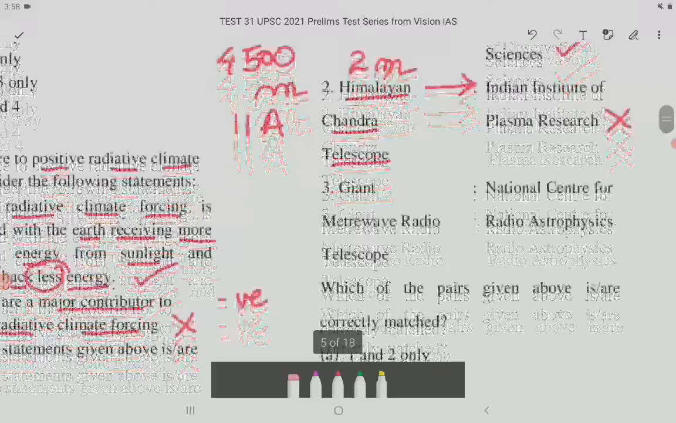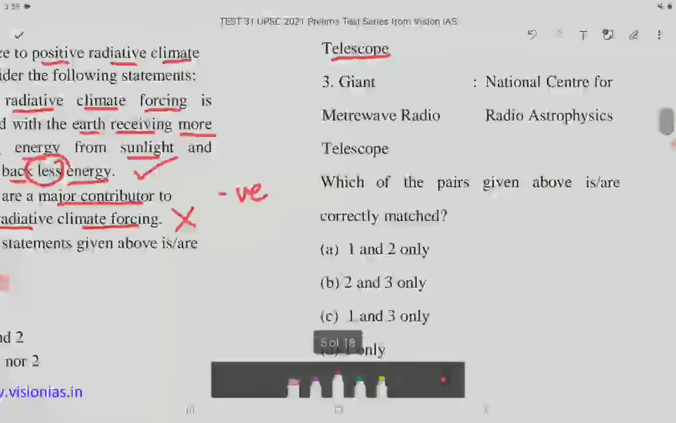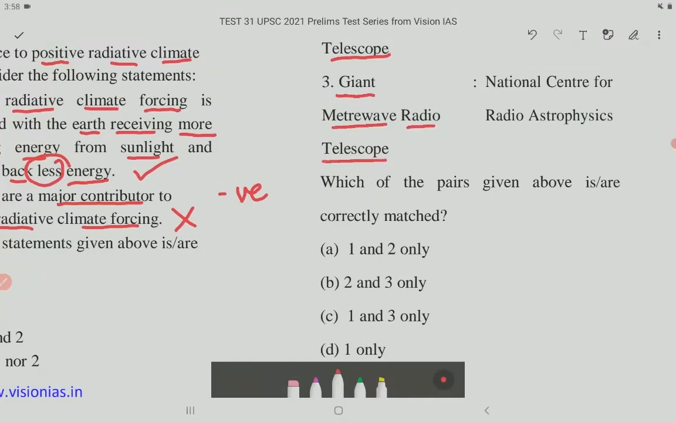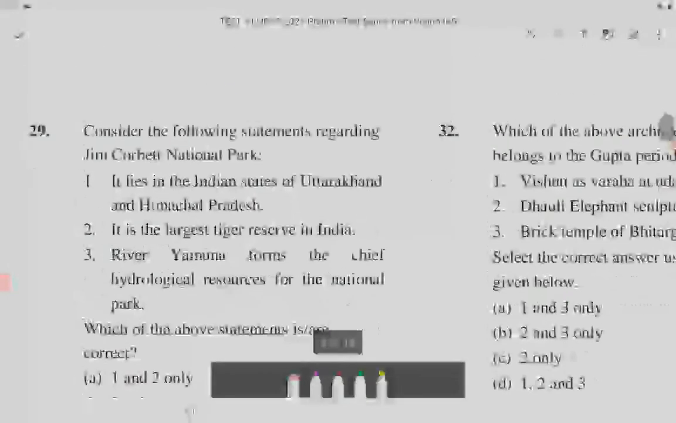Then the third one is Giant Meter Wave Radio Telescope and it's being operated by National Center for Radio Astrophysics. This is correct. Which of the pairs given above is or are correctly matched? So number 1 is correctly matched and number 3 is correctly matched. So option C is the correct answer. Now let's come to next question, that is question number 29.